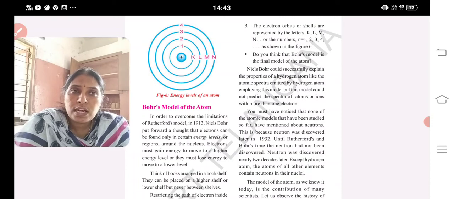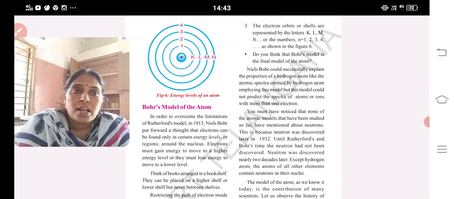When n equals 1, K shell. When n equals 2, L shell. When n equals 3, M shell. And when n equals 4, N shell. Who discovered the neutron? Chadwick. In which year?